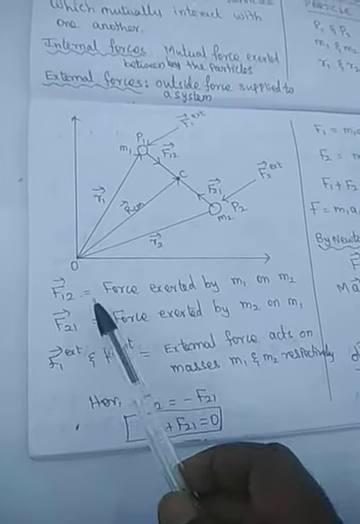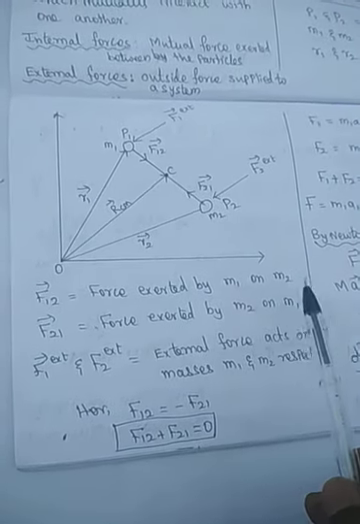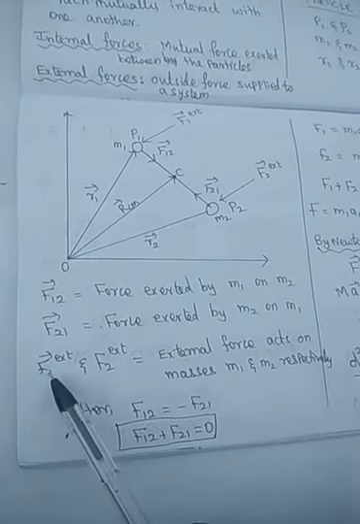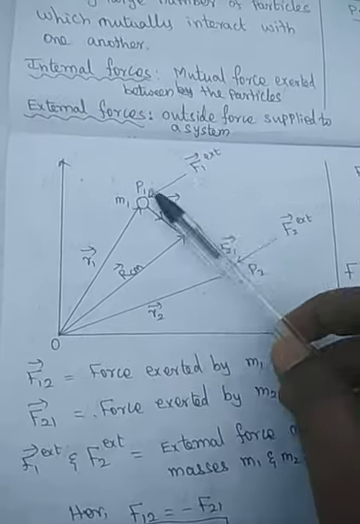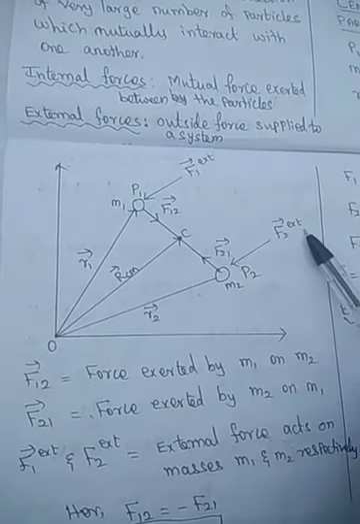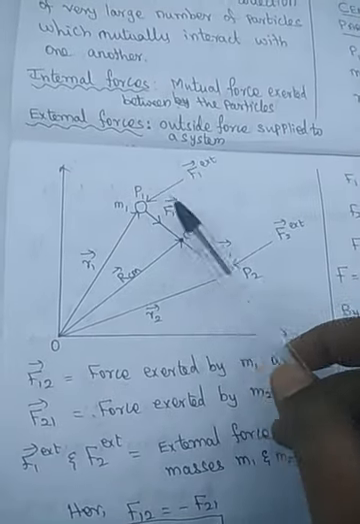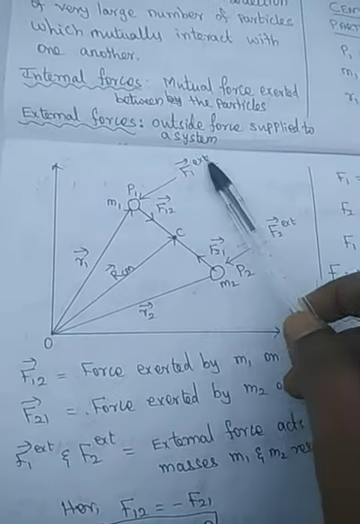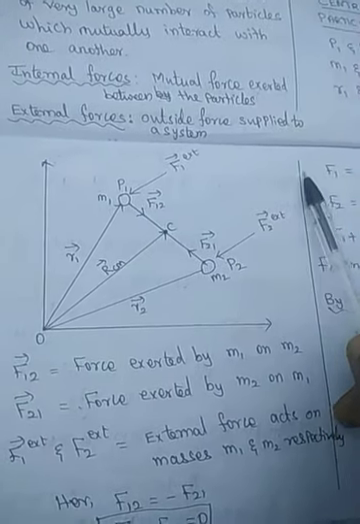Here F12 is the force exerted by m1 on m2, and F21 is the force exerted by m2 on m1. Then what are F1 external and F2 external? These two are the external forces, outside forces acting on particles m1 and m2. So the total of F1 and F2 is equal to the total external force.